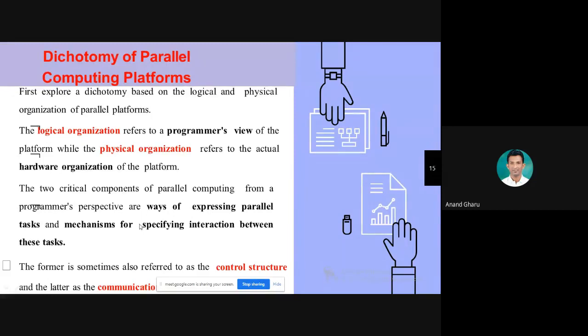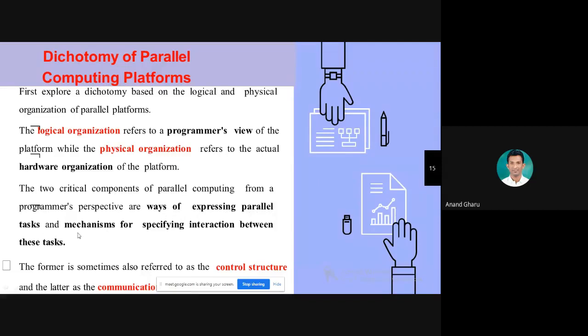We are studying parallel computing, and it is one of the main challenges for the HPC system to express the parallel task: how to show it, how to execute it, how to give the input as a parallel task. So this is the one perspective. Note down the point: the way to express the parallel tasks.